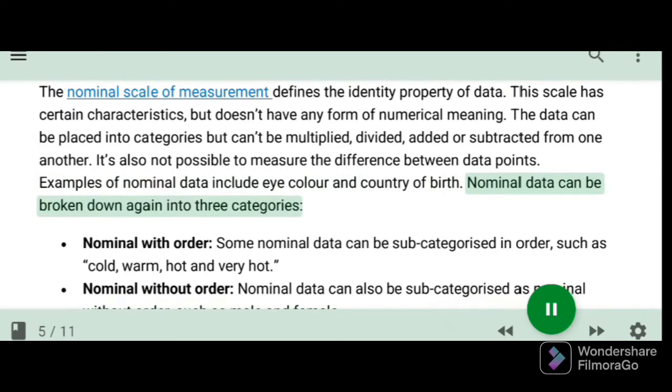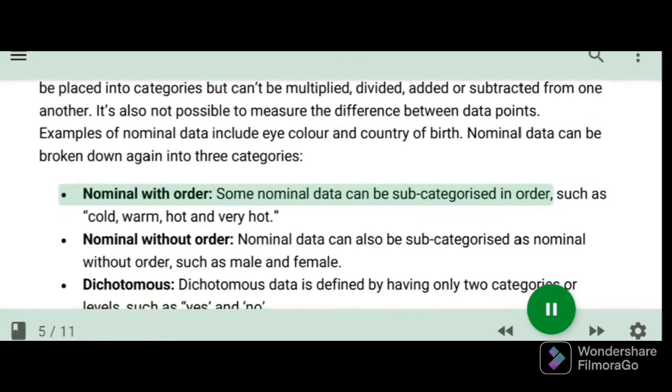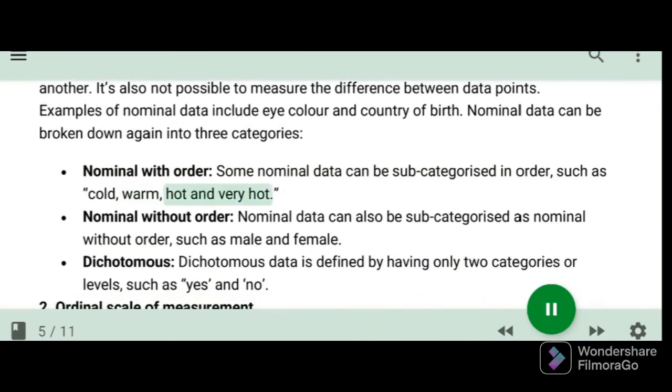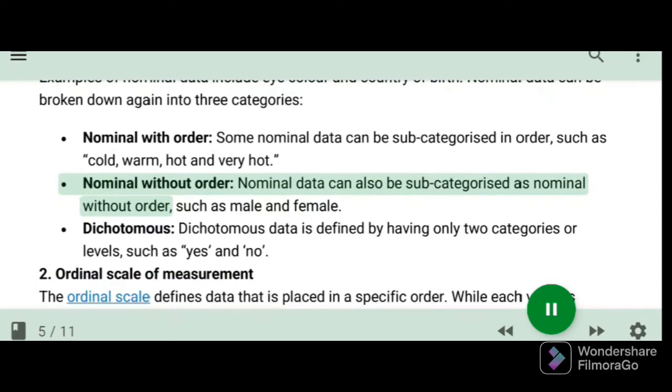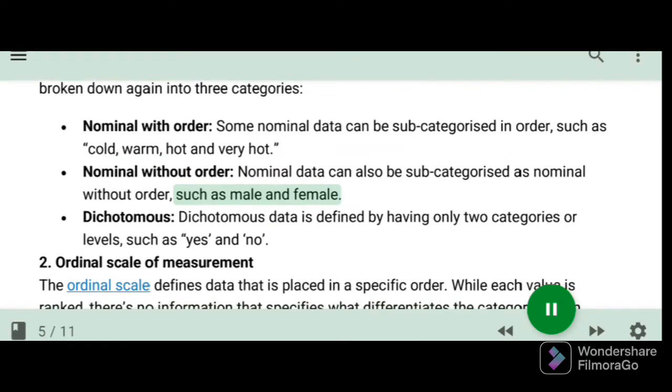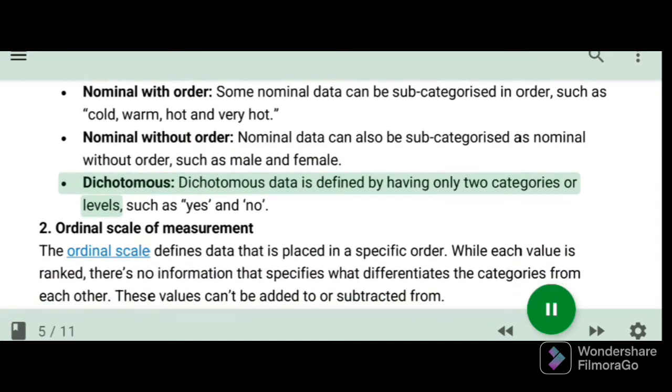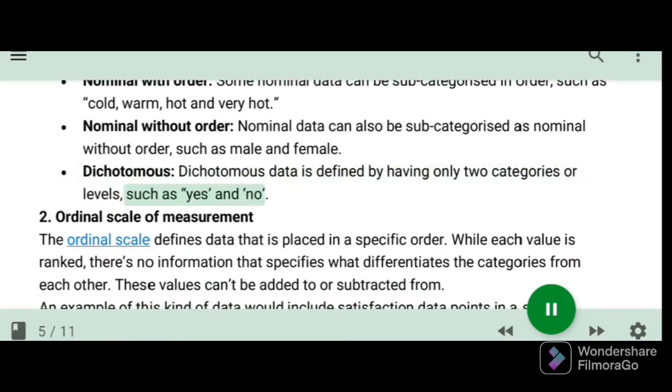Nominal data can be broken down again into three categories. Nominal with order. Some nominal data can be subcategorized in order, such as cold, warm, hot and very hot. Nominal without order. Nominal data can also be subcategorized as nominal without order, such as male and female. Dichotomous. Dichotomous data is defined by having only two categories or levels, such as yes and no.